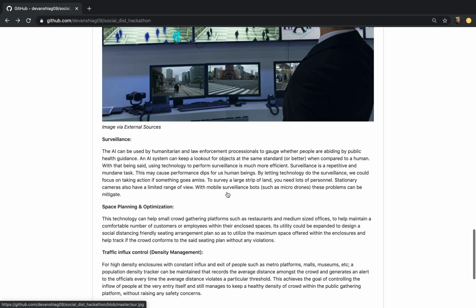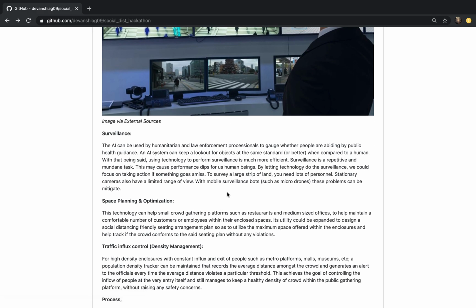The other is space planning and optimization. This technology can help small crowd gathering platforms such as restaurants and medium-sized offices. Its utility could be expanded to design a social distancing friendly seating arrangement plan so as to utilize the maximum space offered within the enclosures and help track if the crowd conforms to the practice.